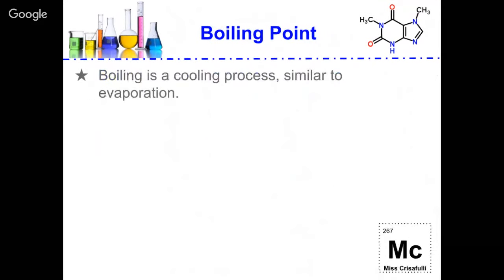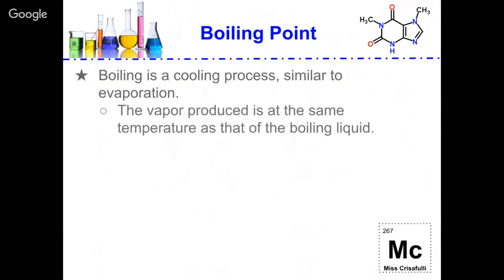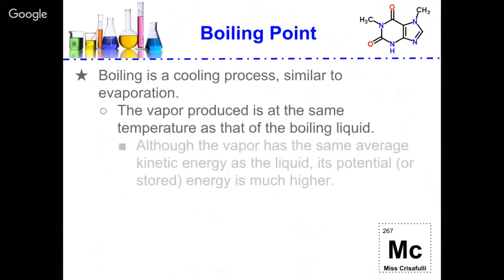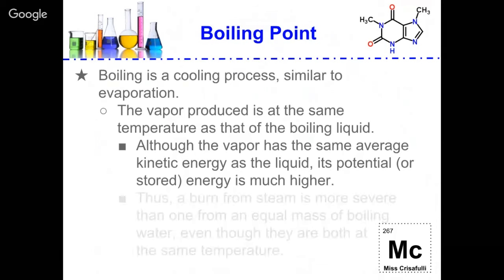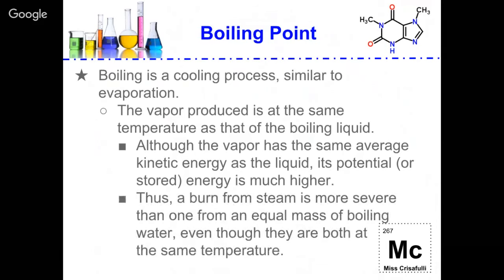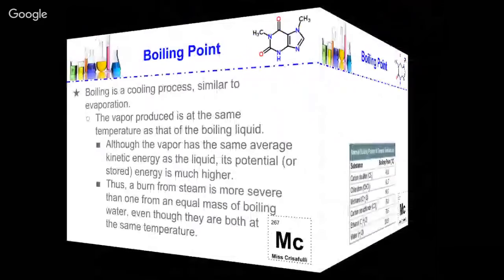So boiling is a cooling process similar to evaporation. The vapor produced is at the same temperature as that of the boiling liquid. Although the vapor has the same average kinetic energy as the liquid, its potential or stored energy is much higher. Thus, a burn from steam is more severe than one from an equal mass of boiling water, even though they're both at the same temperature. Remember, those gas particles are going to be at a higher energy.